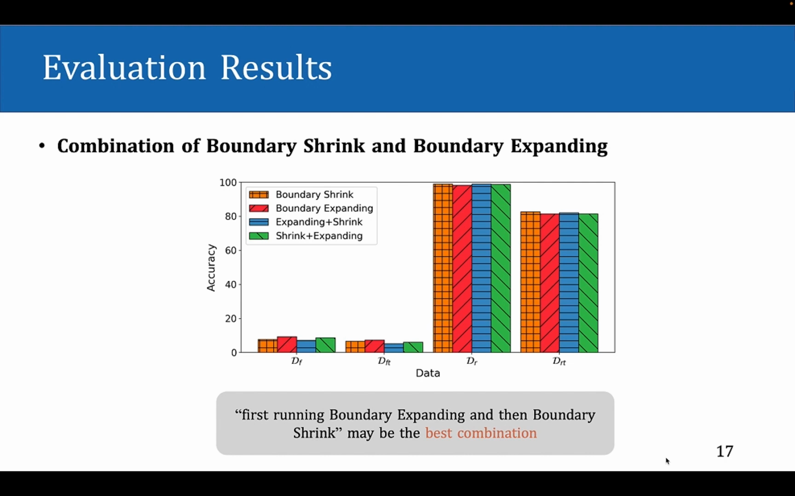From the result of the boundary unlearning methods and their combination, we can tell that it may be the best combination to first disappear the activation about forgetting data by boundary expanding, and then clear away the residual information by boundary shrink.